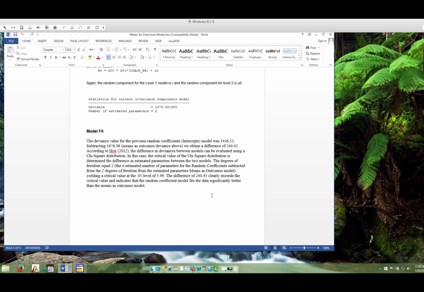We can go to our chi-square table and determine our critical value at the 0.05 level of significance. In this case, our critical value is 5.99. The difference of 240.45 clearly exceeds that critical value, and it indicates that the random coefficient model fits the data significantly better than the means as outcome model.